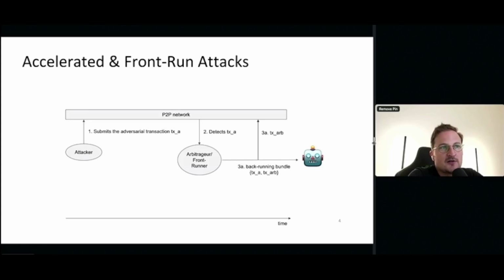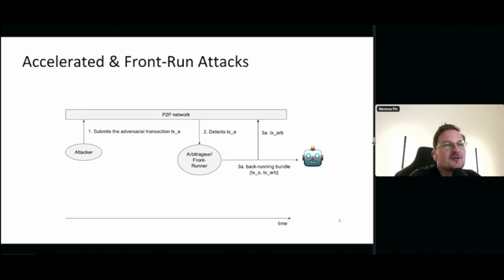Another alternative would be to send it over block builders such as Flashbots, Beaverbuild, and so on, where I place a bundle. I submit these two transactions together, and I specify I want them to be executed in this very sequence, TXA and then TXARB, not the other way around.